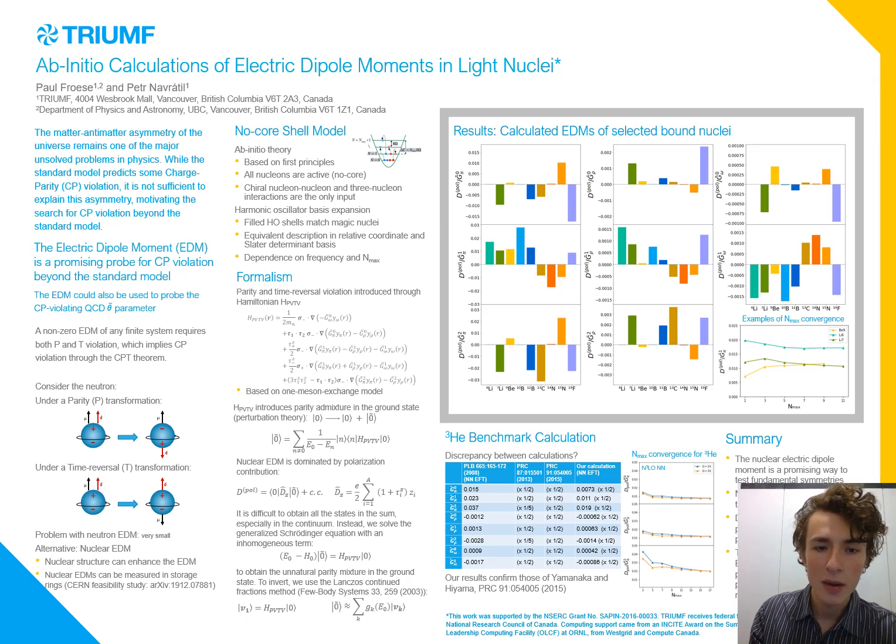First, the parity and time reversal violation is introduced through this Hamiltonian here, which is based on the one meson exchange model. Notice it's written in terms of these G-bar constants, which aren't actually known, so our final results will be calculated in terms of these coupling constants. This Hamiltonian, through perturbation theory, introduces a parity admixture into the ground state, which can then be used to calculate the dipole moment.